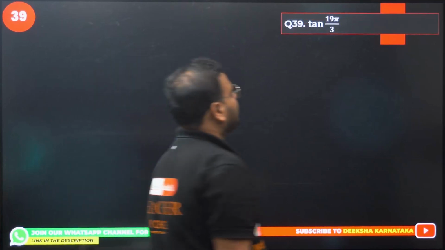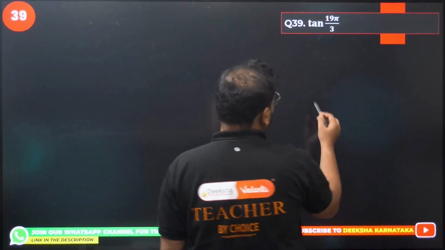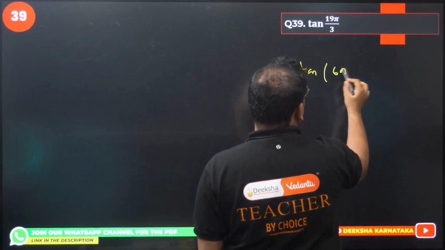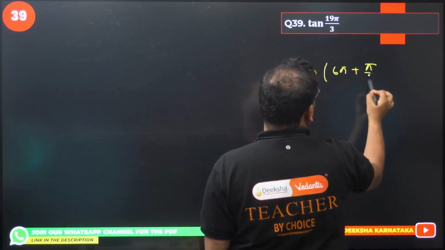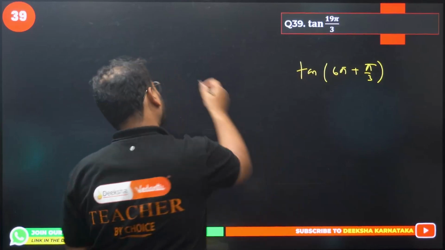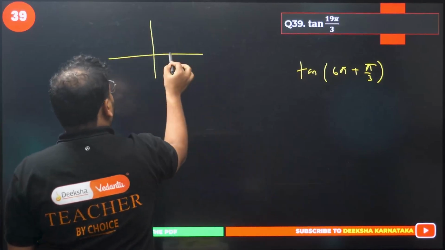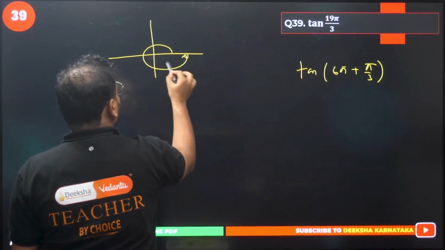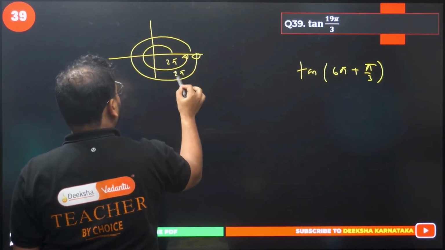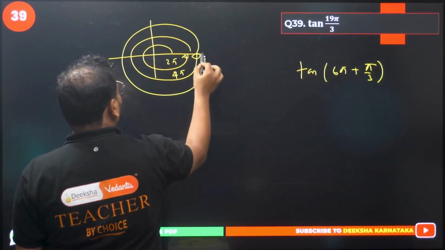Tan 19 pi by 3. Same thing I can do. I can write this as tan of 6 pi plus pi by 3, right? 18 plus 1 is 19 pi. Which quadrant? We have 2 pi, next is 4 pi, and again we'll have 6 pi.